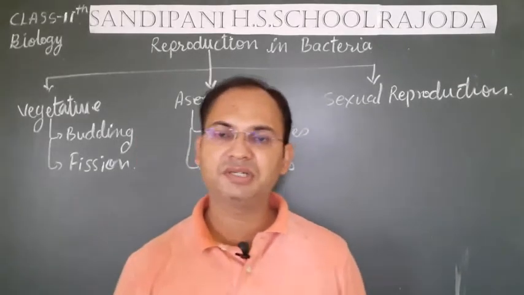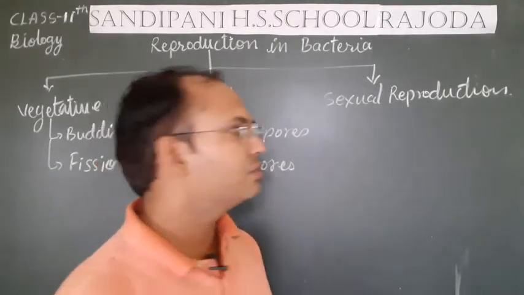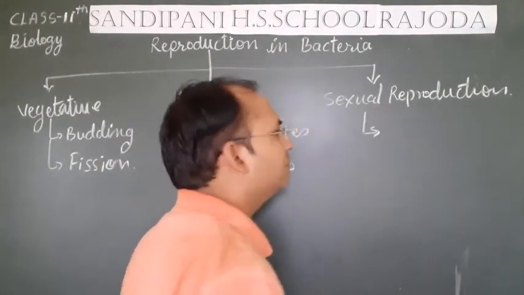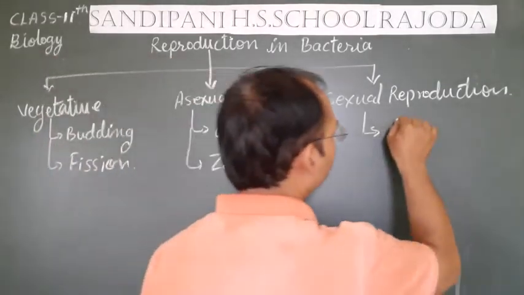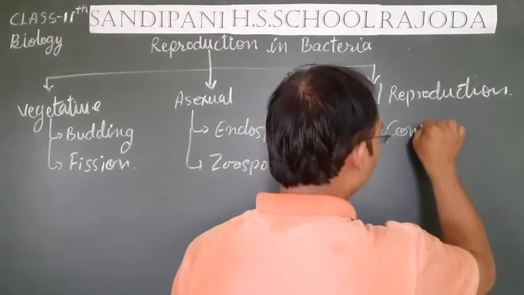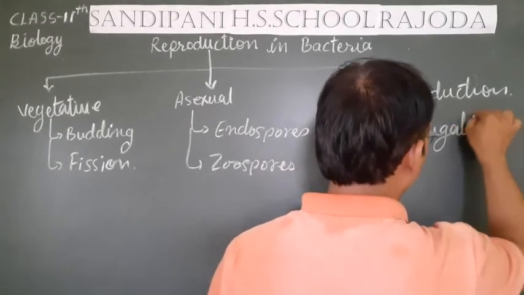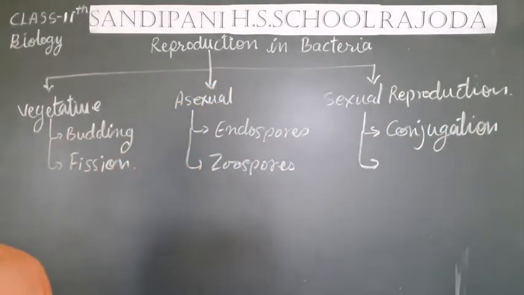Sexual reproduction further can also be divided into three subdivisions on the basis of the methods by which it takes place. First one is conjugation. Second is transformation.